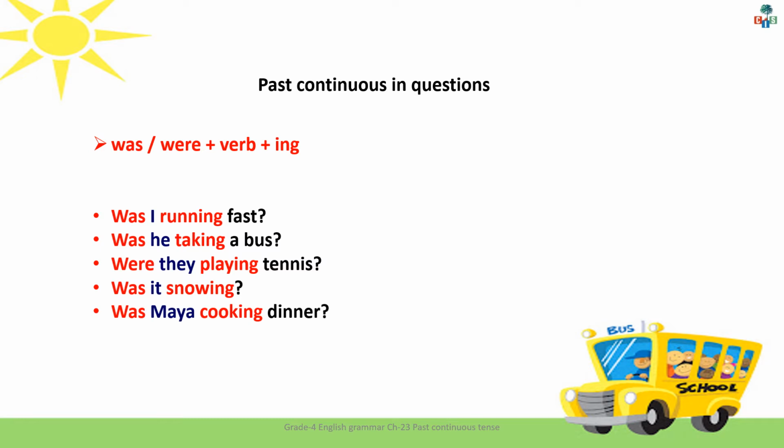Was Maya cooking dinner? But what you have to do? You have to use helping verb before a subject or pronoun. And after the subject or pronoun, you will use the main verb plus ing. And you have to end a sentence with a question mark. Clear?